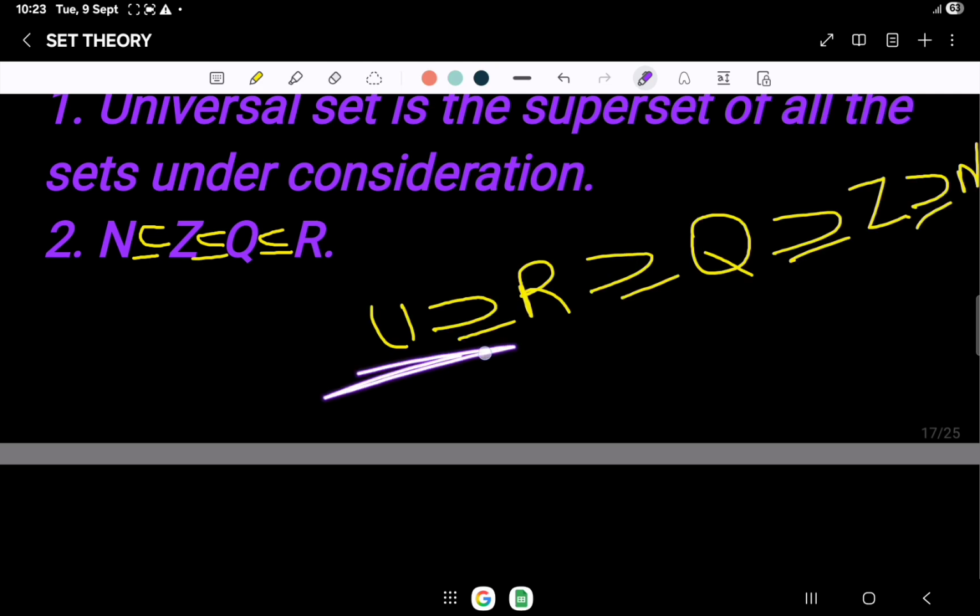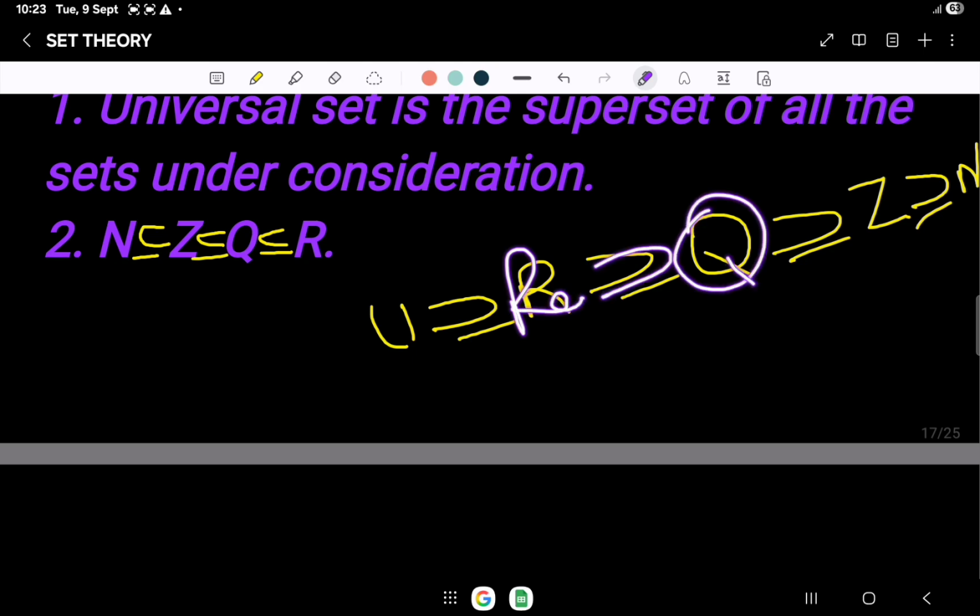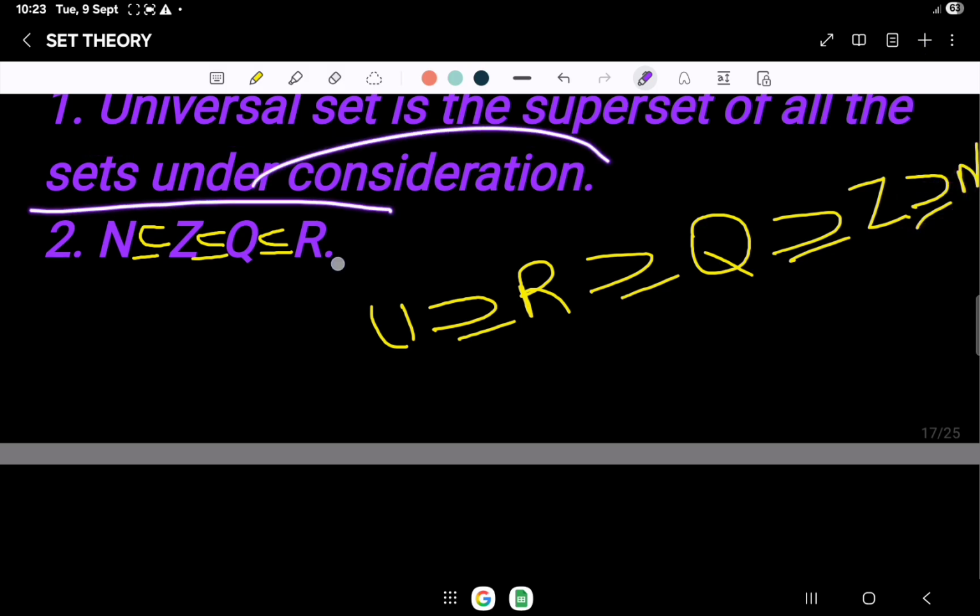Real numbers are the superset of rational numbers, the rational numbers are the superset of the integers, and integers are the superset of natural numbers. Hence, the universal set is the superset of all the sets under consideration.